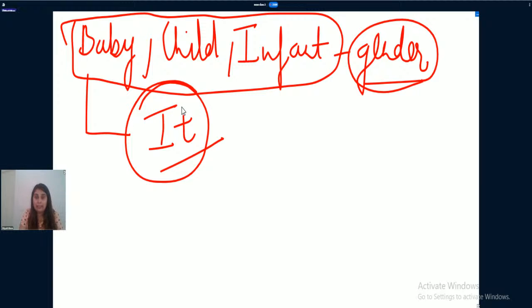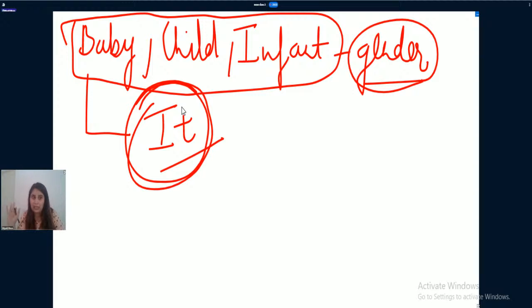In simpler words, if the gender is not mentioned with all three words, then in that case you need to use "it" with these words.